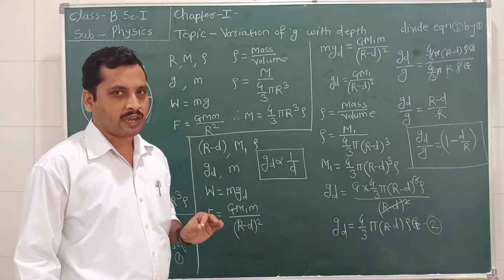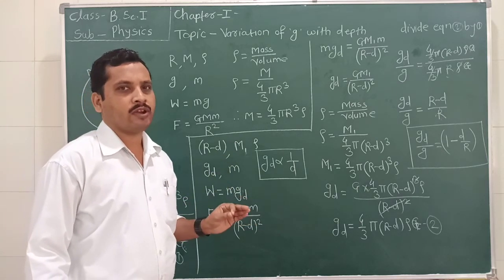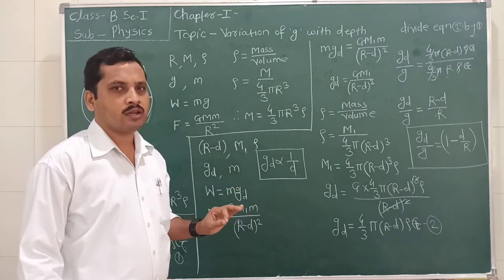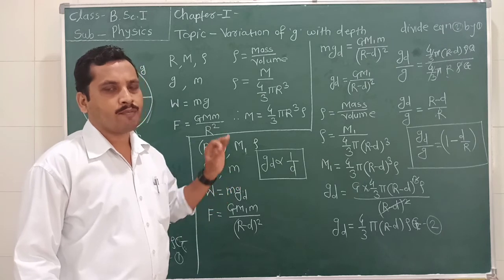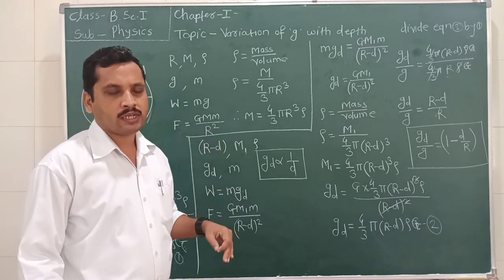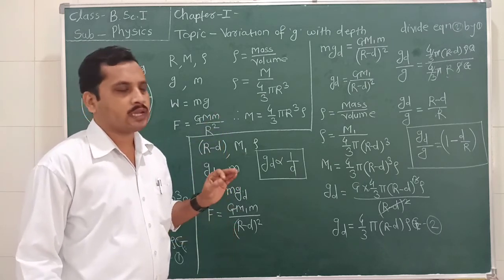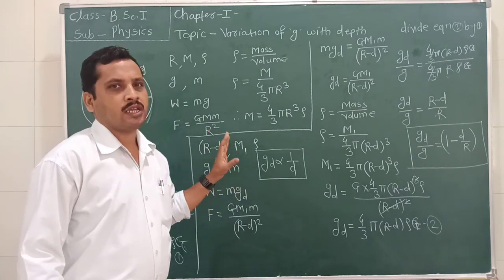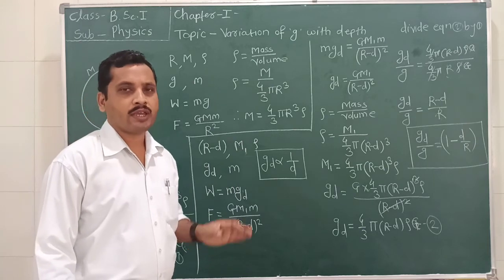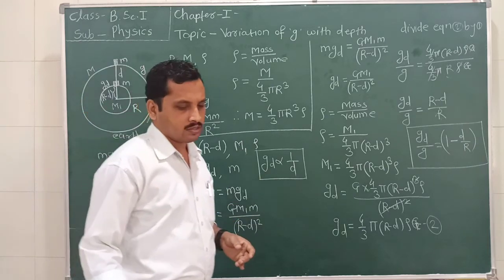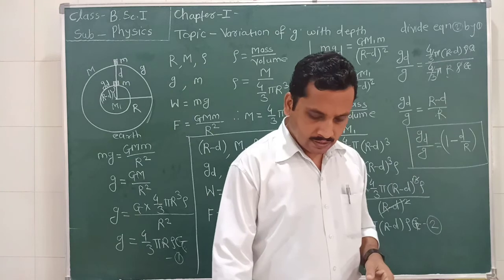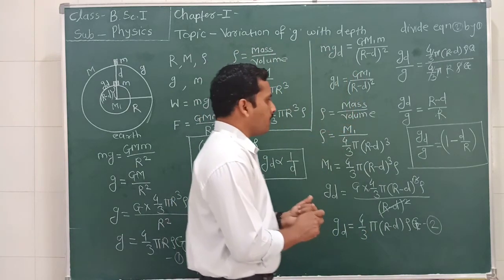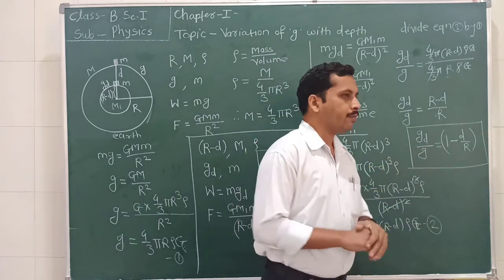Then we can say that the acceleration due to gravity will be maximum on the surface of the earth. Either we are going in the upward direction or in the downward direction inside the earth, the value of acceleration due to gravity decreases in both cases. It is maximum on the earth surface. So this is the relation for the acceleration due to gravity at depth d.